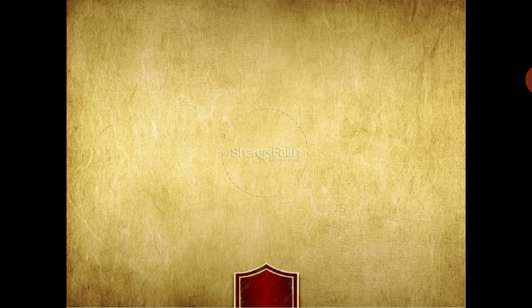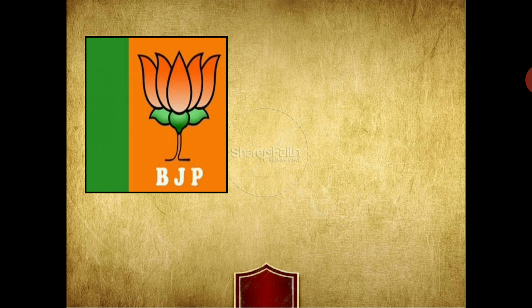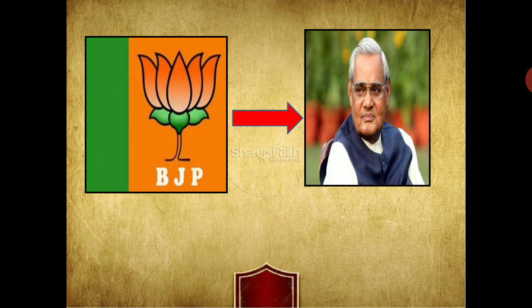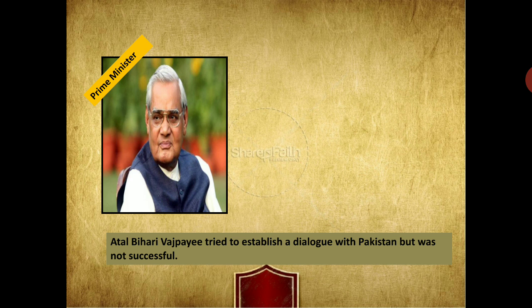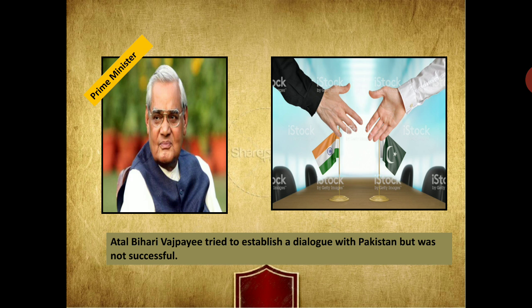And finally, in the year 1999, the National Democratic Alliance came to power under the flag of the Bharatiya Janata Party, and Atal Bihari Vajpayee became India's Prime Minister. During his time as Prime Minister, he tried to establish a dialogue with Pakistan but was not successful.